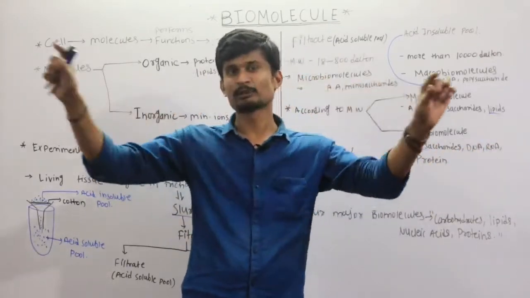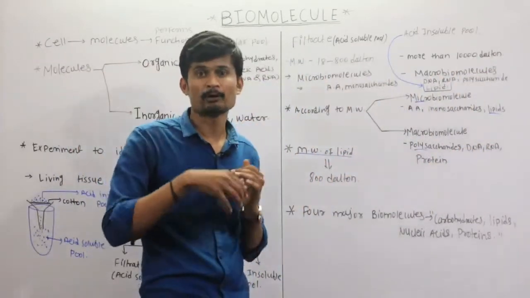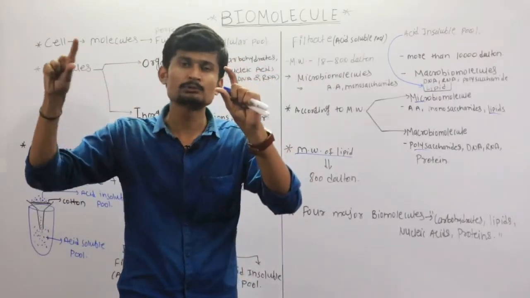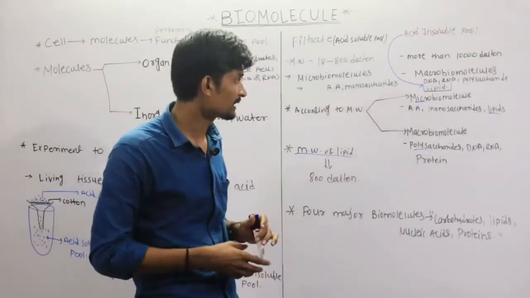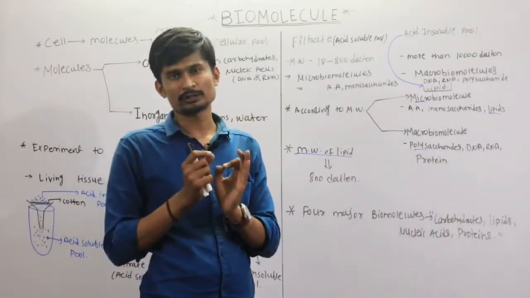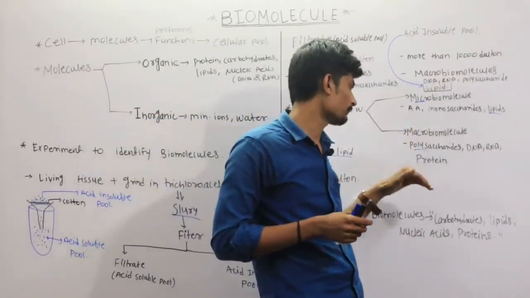So these carbohydrates are made up of different types of monomers of the carbohydrates. DNA is also a large molecule, a macromolecule. DNA is made up of nucleotides. So the nucleotide is the monomer and this monomer is repeated into the large molecule which forms the DNA. Same in RNA, the nucleotide is the monomer, the basic unit is the nucleotide. So it is a complex molecule, that is a macro biomolecule.